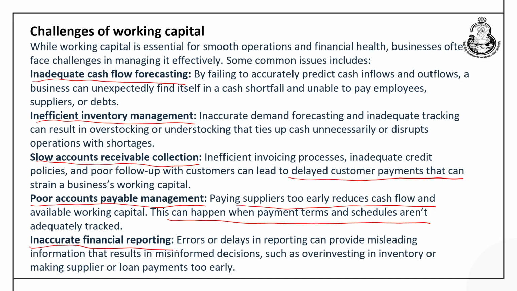Then inaccurate financial reporting can also be a cause of concern, where errors or delay in reporting can provide misleading information that results in misinformed decisions, and because of this the company may overinvest in working capital, or sometimes there can be insufficient working capital in the company.